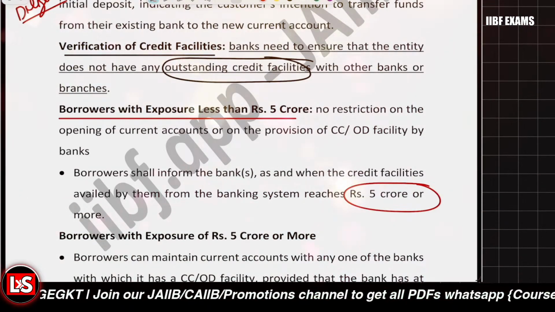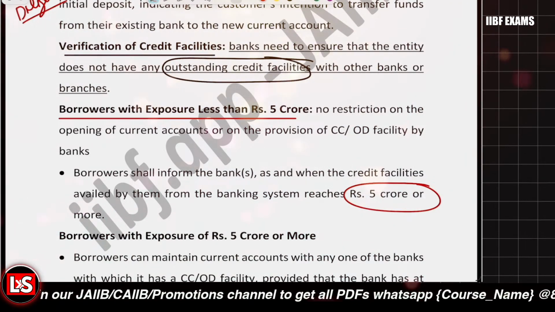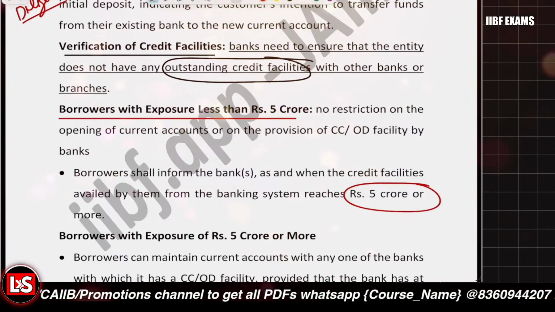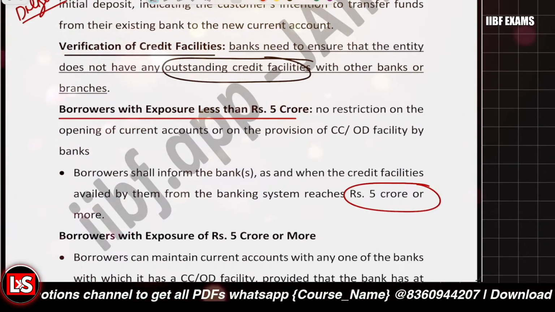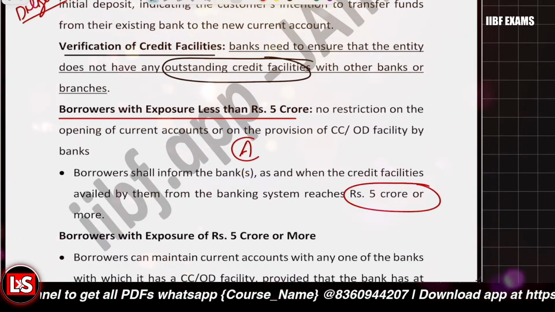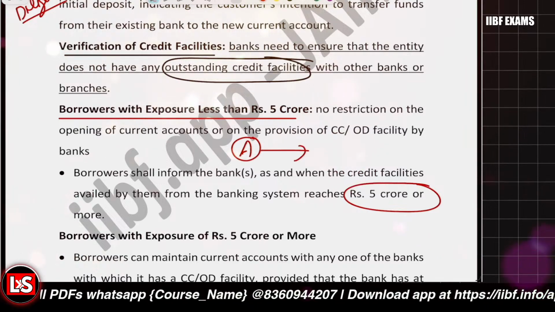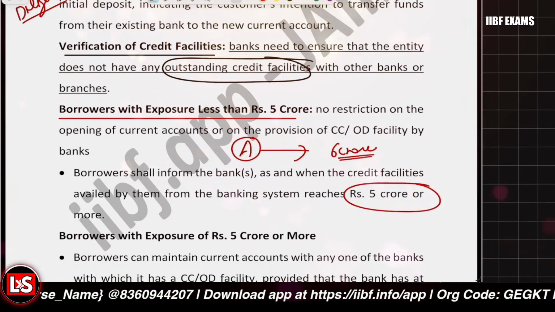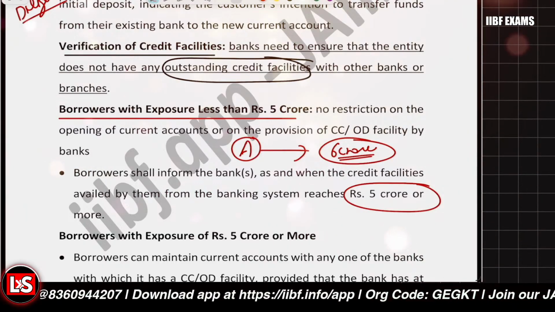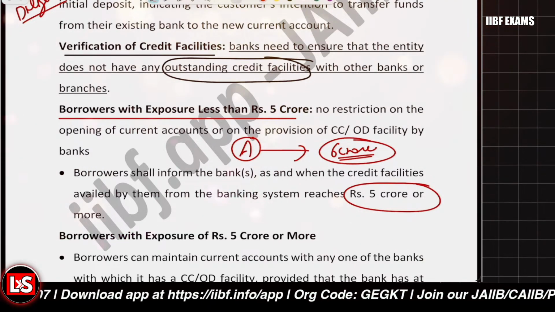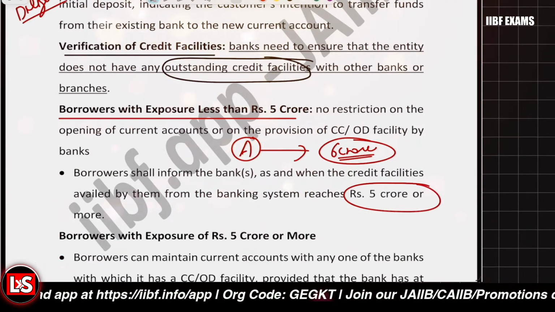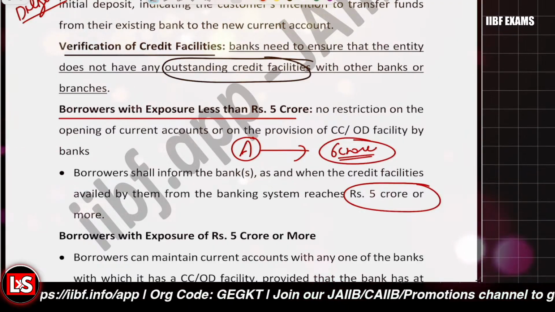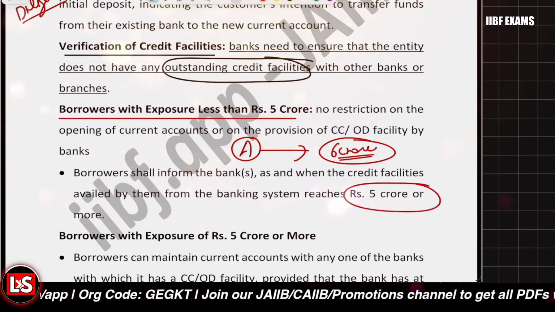Because if the borrower exposure is greater than or equal to 5 crore. Let's say A is the borrower and A has already taken a bank loan of 6 crore rupees. Now the condition is satisfied. What condition? That the exposure is above or equal to 5 crore rupees.